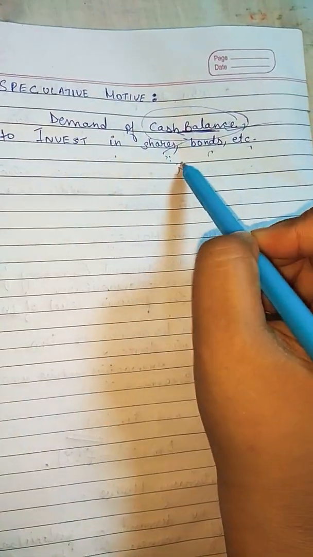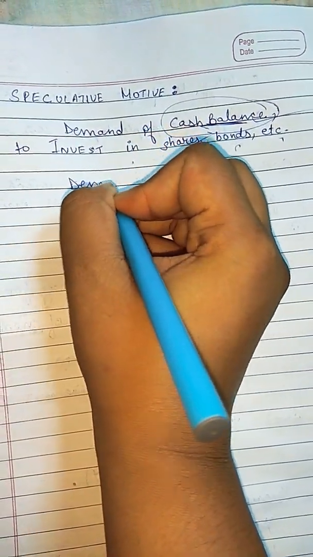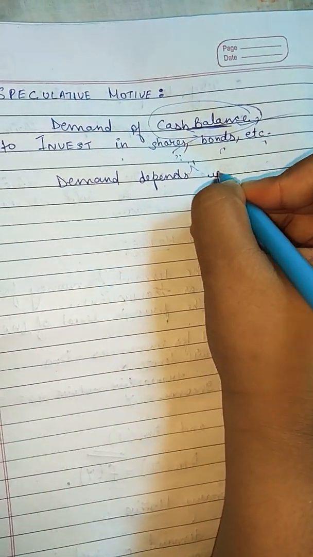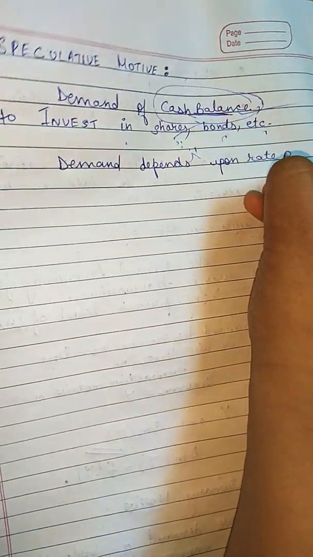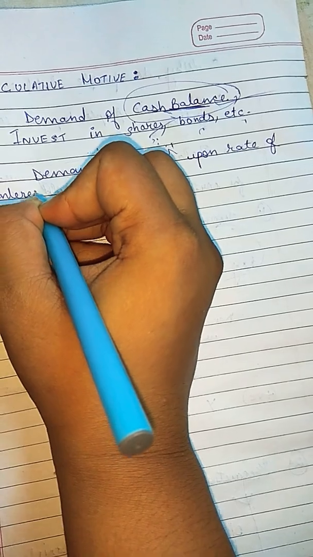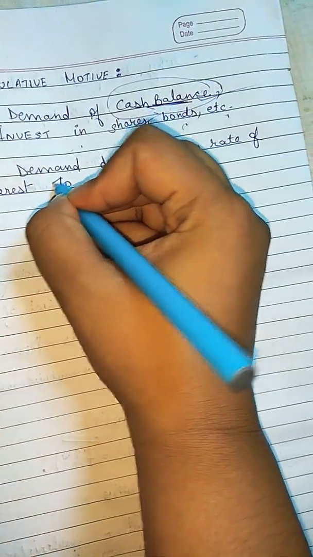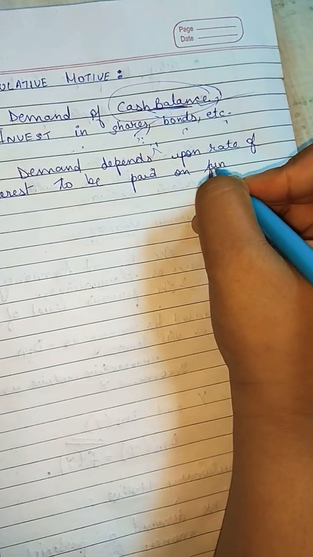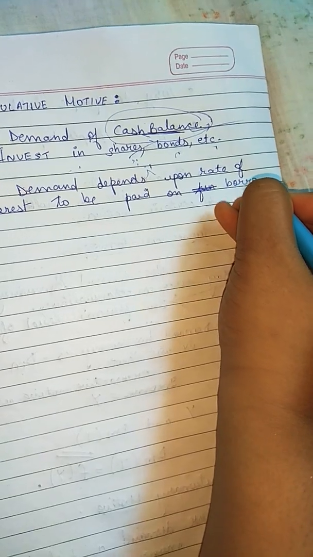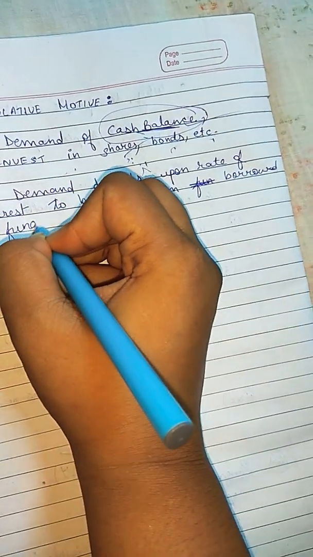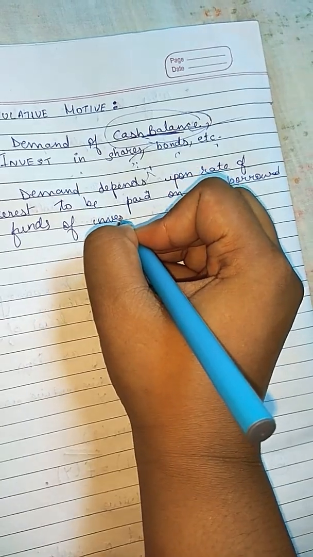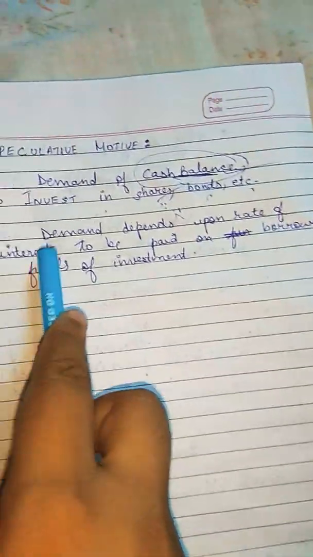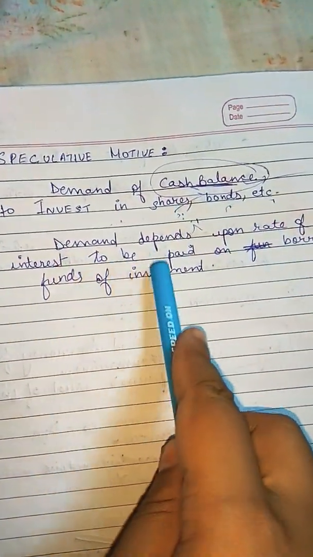But here the demand for money depends upon the rate of interest to be paid on borrowed funds of investment. It means that the demand depends upon the rate of interest to be paid on borrowed funds of investment.